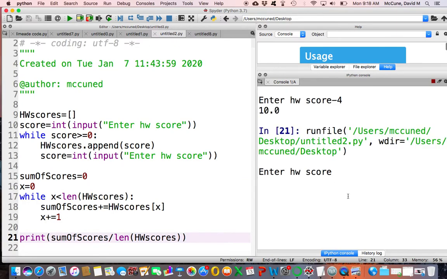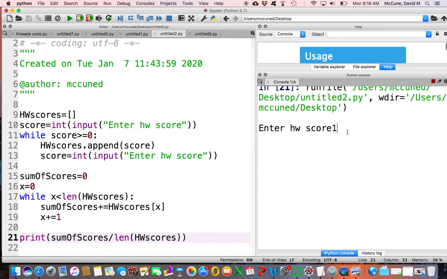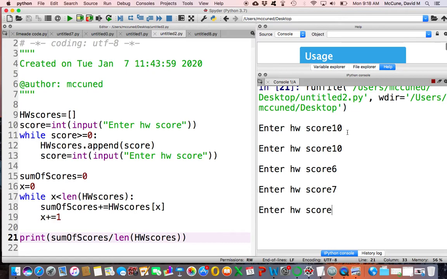So let me just run this. So I'll enter a score. That score is 10. I'm going to start off real good, and then maybe I slip and get a 6 and a 7 or whatever. So let's just say I only have 4 homeworks. So now I'll enter a -1. That -1 will terminate this first while loop that's grabbing information from the user.